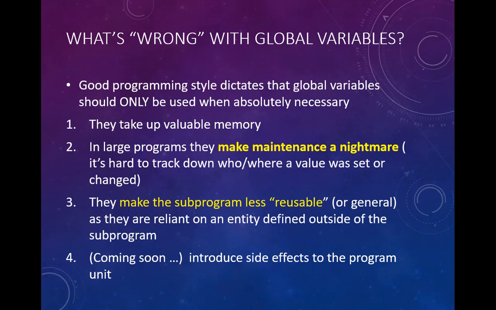Good programming style dictates that global variables should only be used when absolutely necessary. One reason is they take up valuable memory. Another reason is that in large programs, they make maintenance a nightmare. It's hard to track down where a value was set or changed if you declare it as a global variable.